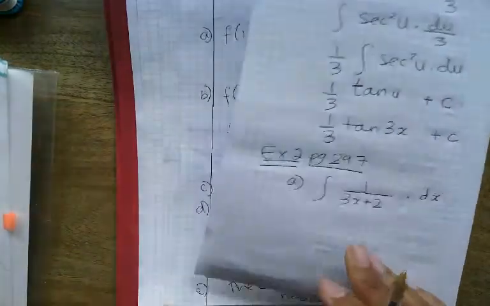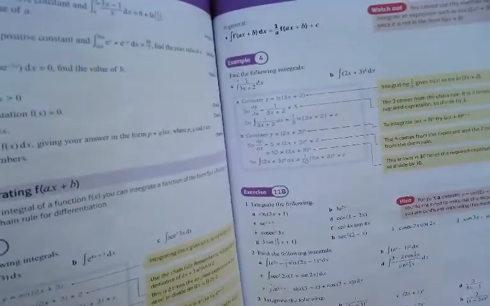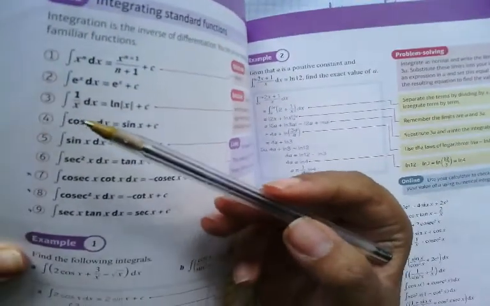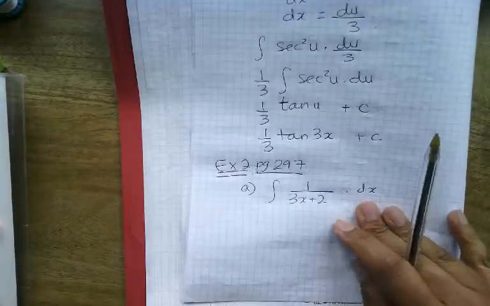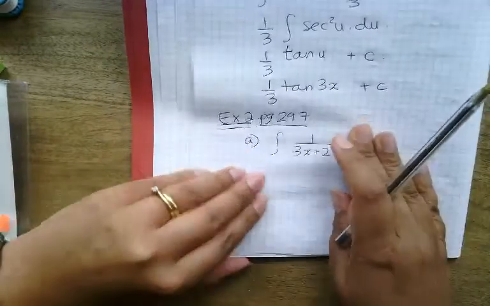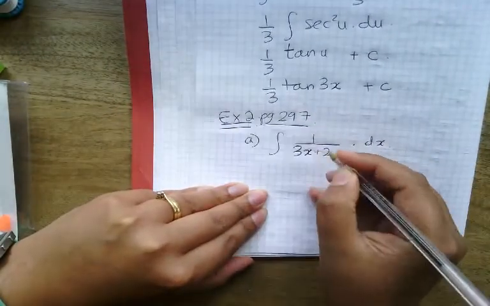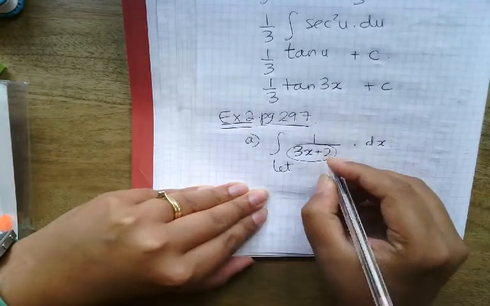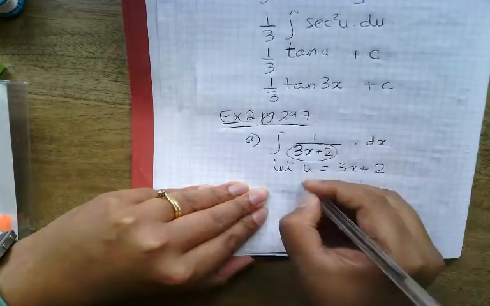Now which one is this related to? If I look back on my list, I've got a function of x in the denominator, so I'm going to have something with ln. Now let's just use my method. It really requires you to think very little. So what you're going to do is just let 3x + 2 be u. So let u equal 3x + 2.